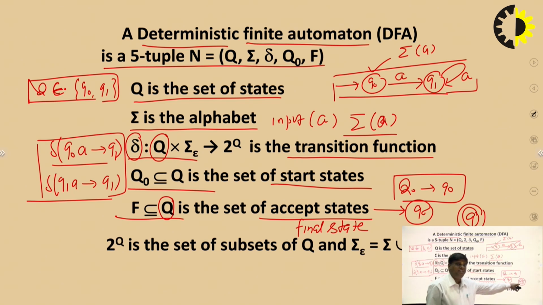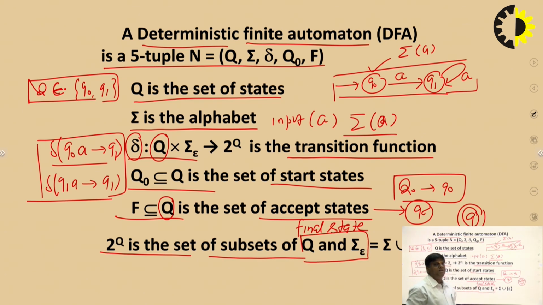That is the symbolic representation of the final state. Now 2 to the power Q is the set of subsets of Q, and sigma is a union of the epsilon naught. Now this is the brief introduction about the deterministic finite automata.